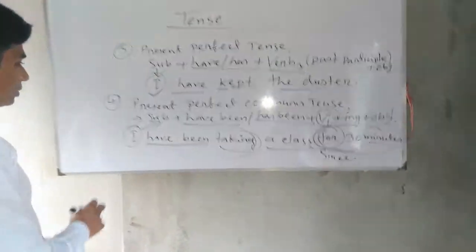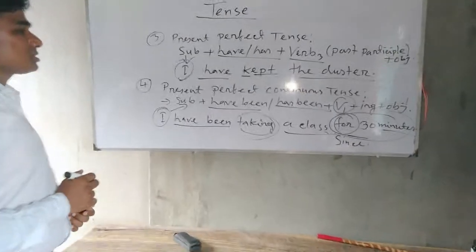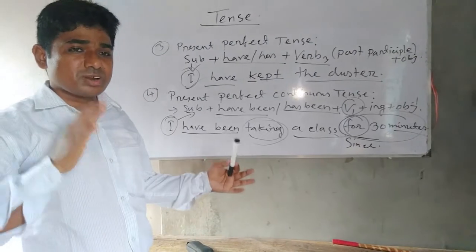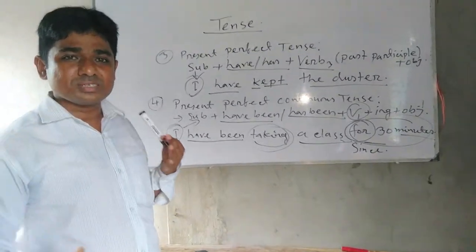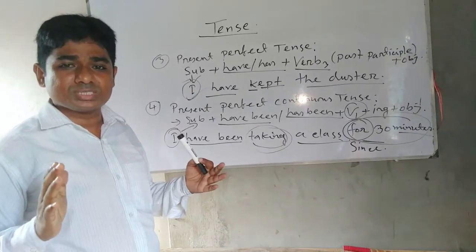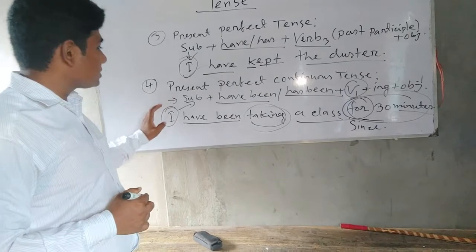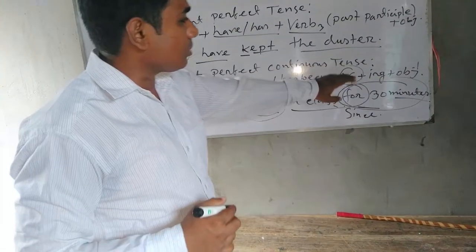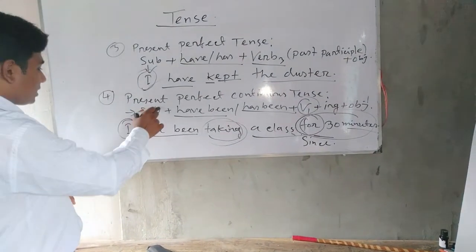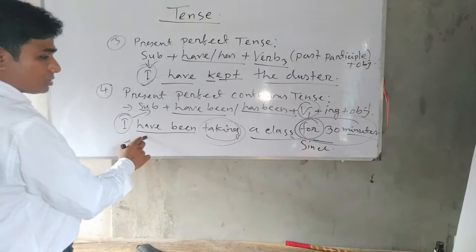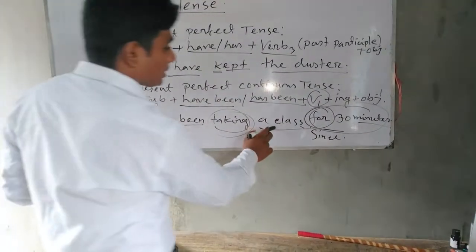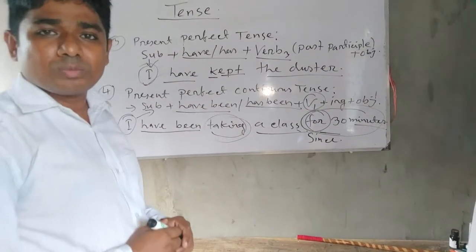So present perfect continuous tense refers to an action that started from a time and is running in the present time. That is called present perfect continuous tense. The structure is subject, have been or has been, verb 1 plus ing plus object. Here the subject is I, have been is the auxiliary verb, verb 1 plus ing is taking, plus an addition of period of time or point of time.